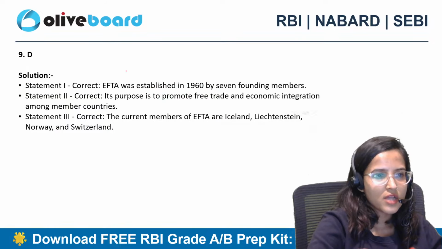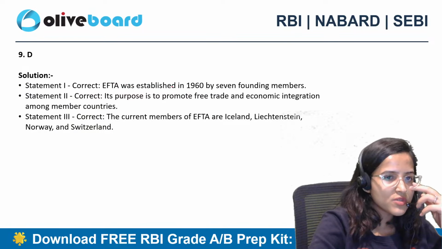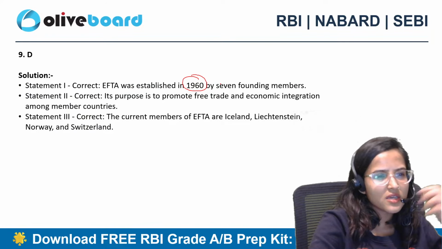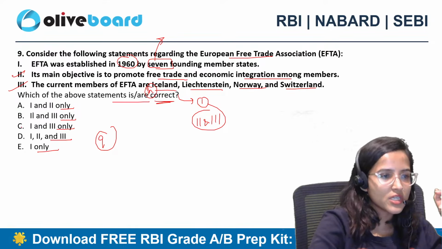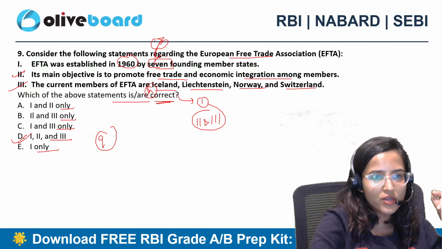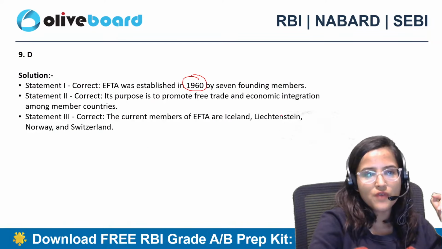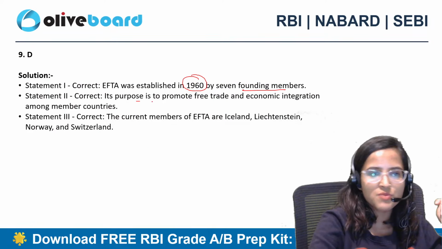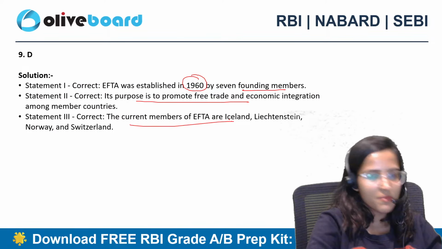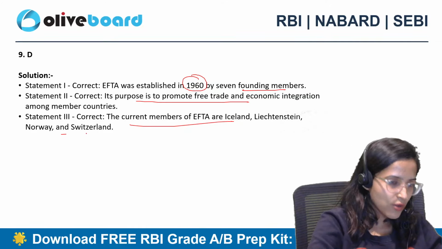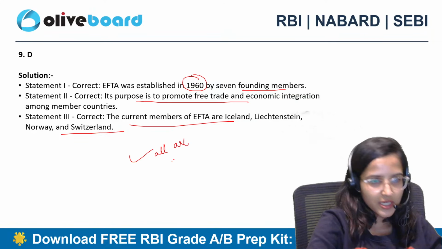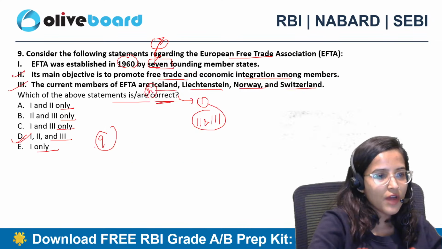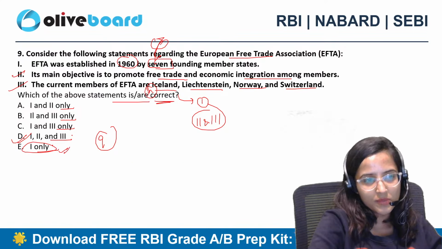Okay? So your answer is EFTA was established in 1960 by... Wait. D, they are saying 1, 2 and 3. Okay, so this is correct. All three of them are correct. It was founded by seven founding members. Its purpose is to promote free trade. Current members are Iceland, Liechtenstein, Norway and Switzerland. All are correct. I thought D is 1 only, but it is 1, 2, and 3.